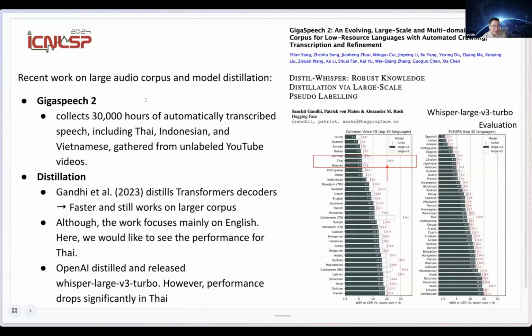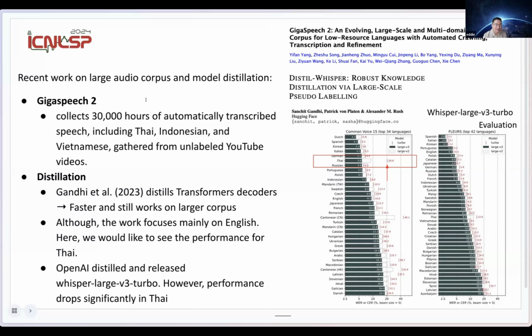This is the recent work on large audio corpus and model distillation in Thai speech. GigaSpeech 2, which was just released this year, has around 30,000 hours of audio. Basically these are pseudo labels, right? So these are not actually human annotated labels.